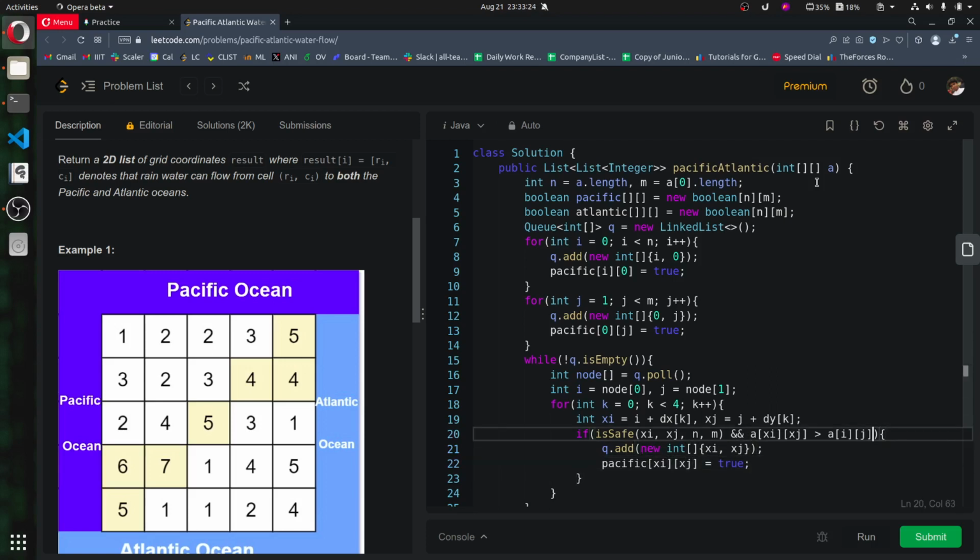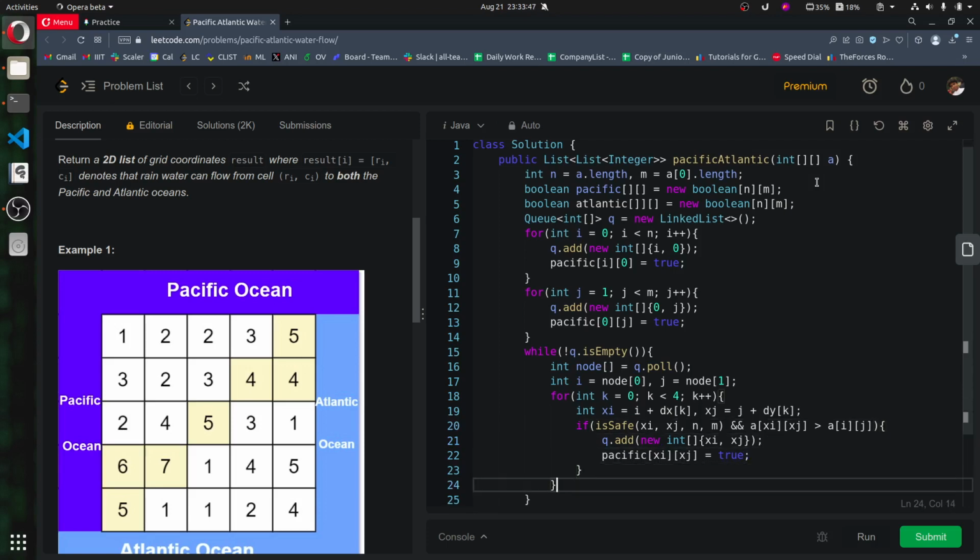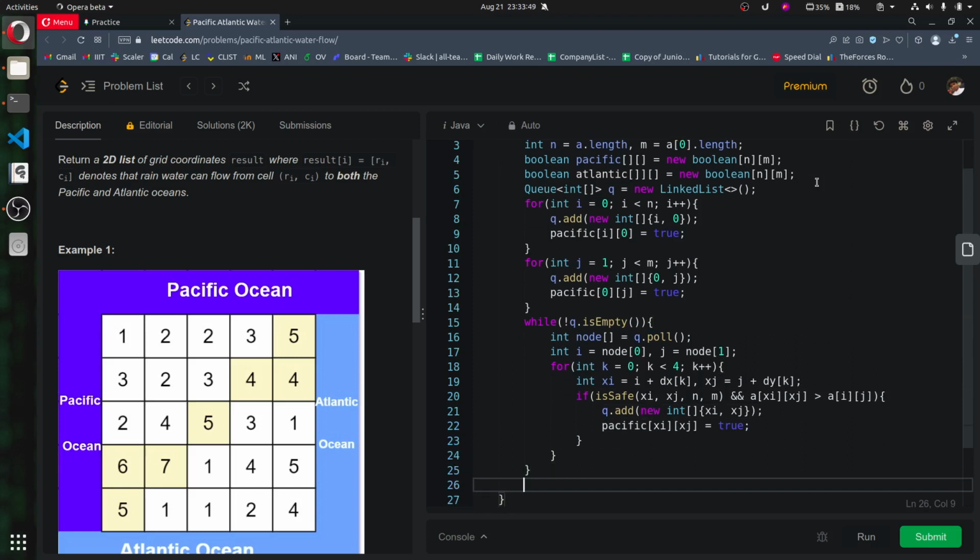One more thing, that should not be visited by Pacific, xi xj, or otherwise we don't even need that check. If we are checking the greater condition only, then the reverse will never be possible, so we don't need to check it there. No need to clear also, it's anyway clear.